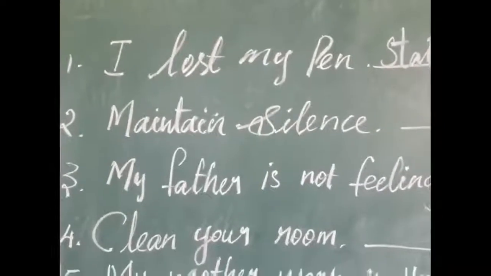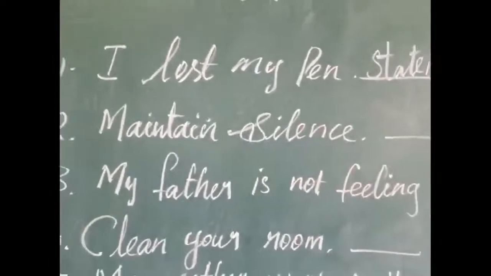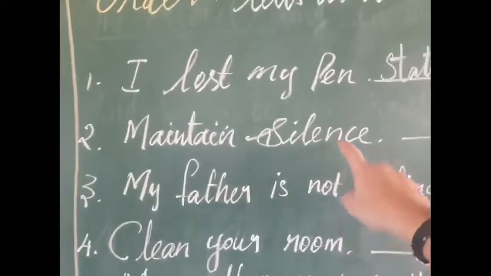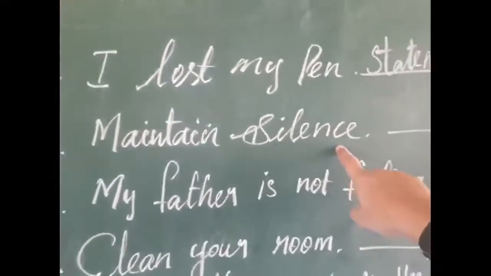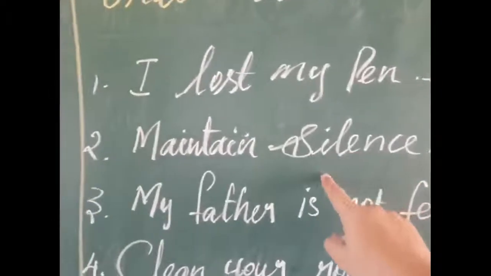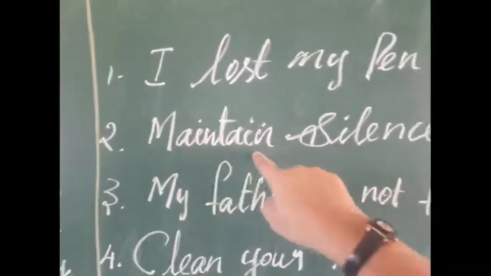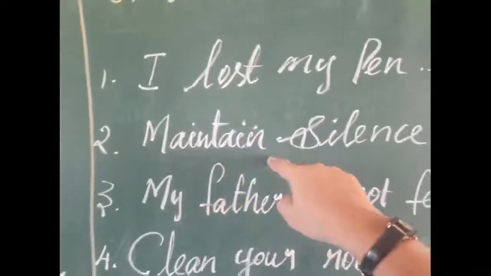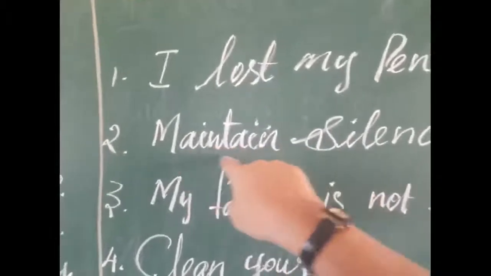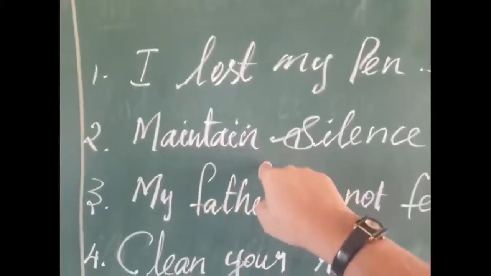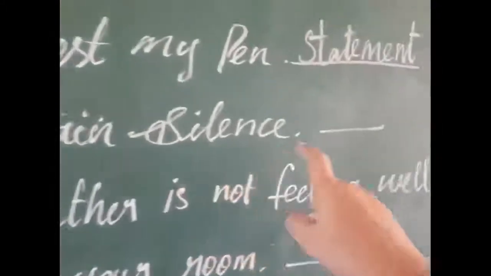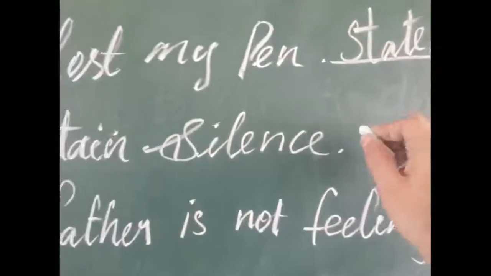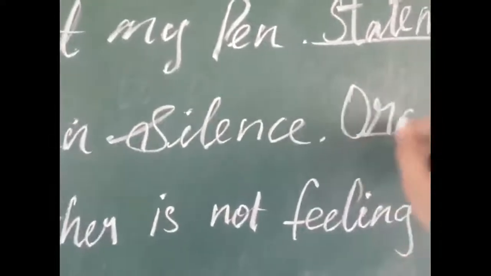It tells us to do something. The sentence which tells us to do something is called an order. Next, we want to check whether the first word is a noun or an action word. Here it's the action word. An order will start with the action word, the verb. So here this is an order. We want to write order in the dash.